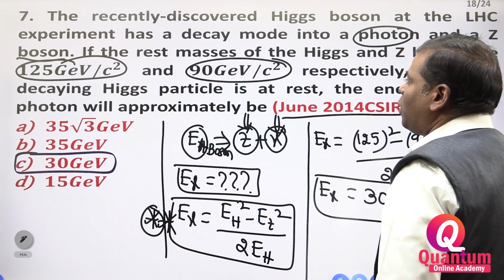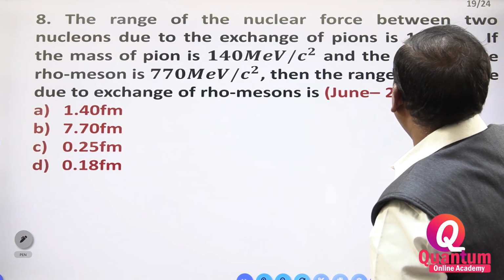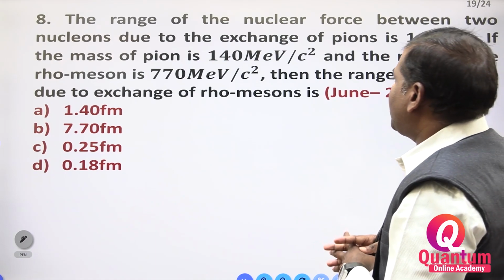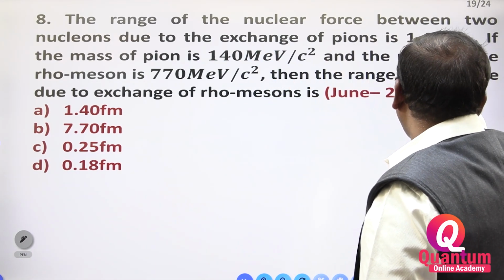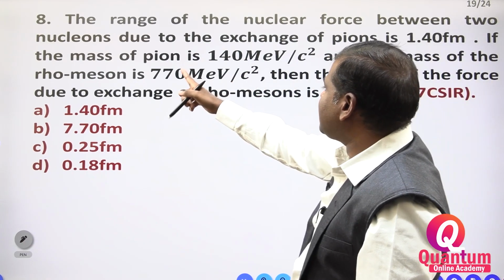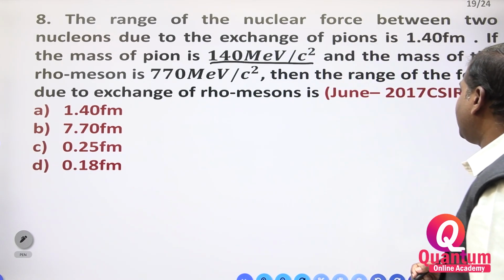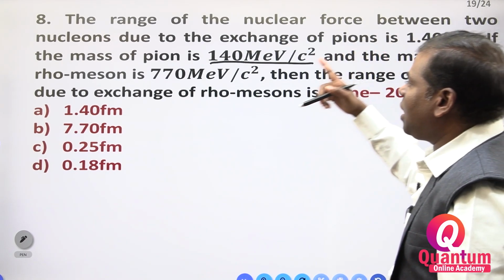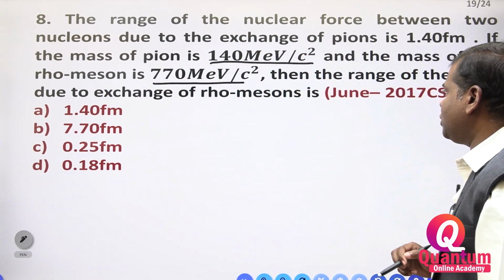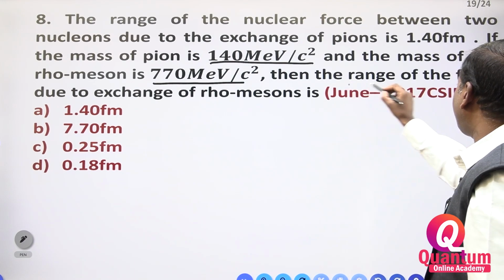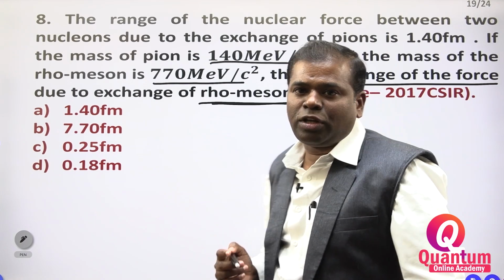Now once again you have to see one more question. The range of nuclear force between two nucleons, due to the exchange of pions, is 1.4 Fermi. If the mass of the pion is 140 MeV/c², and the mass of the rho meson is 770 MeV/c², then find the range of the force of the rho meson.